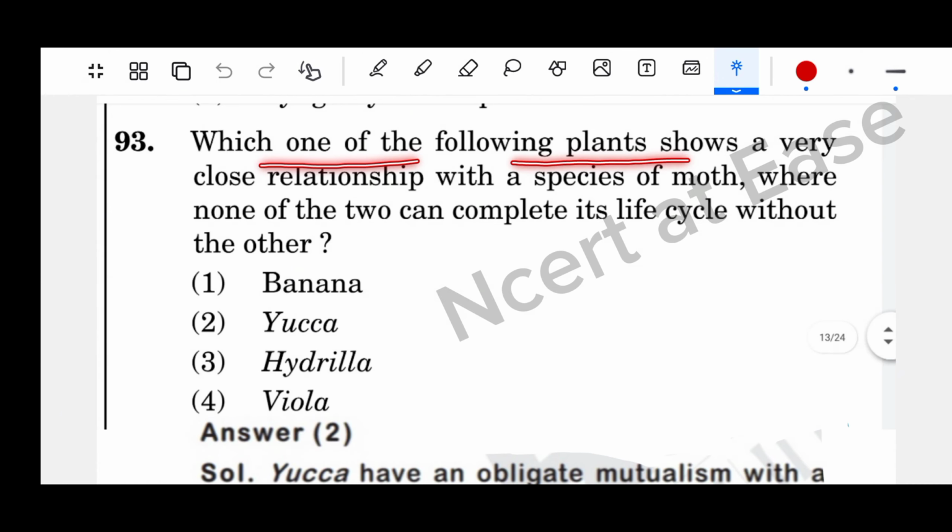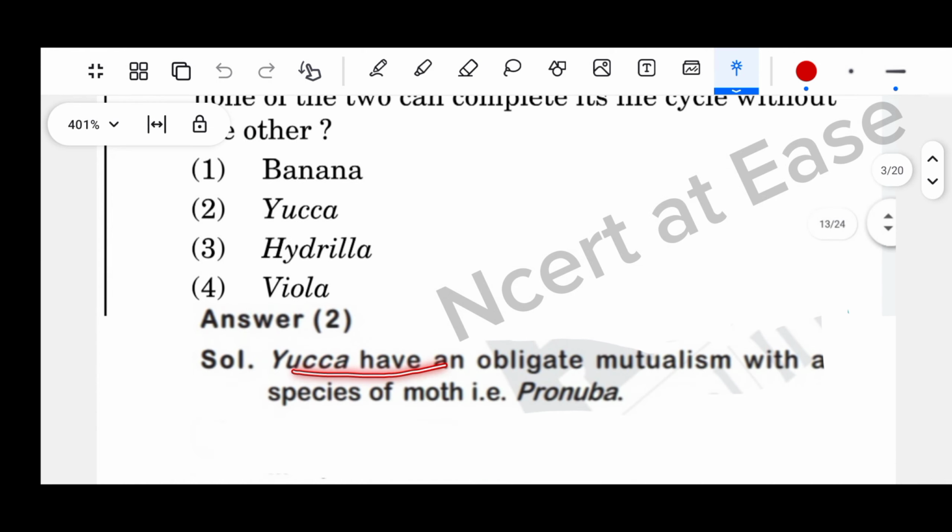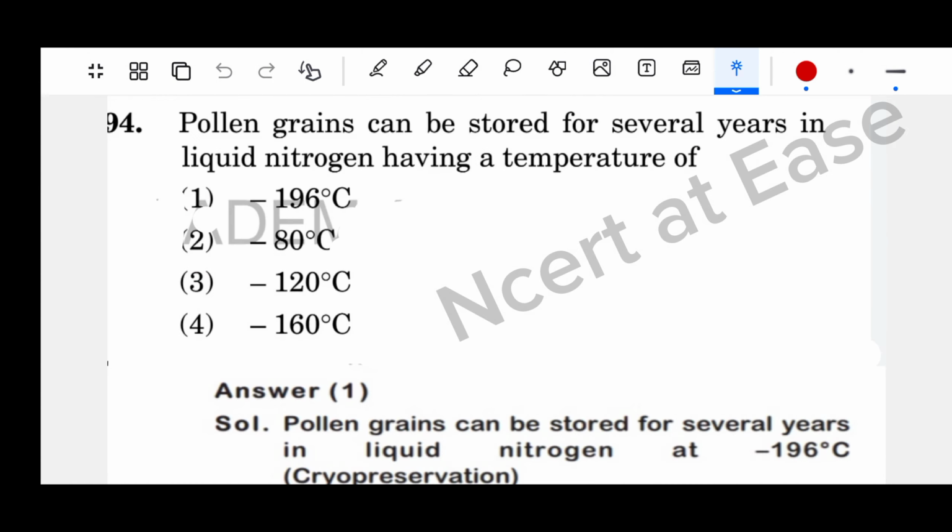Which one of the following plants shows a very close relationship with a species of moth, where none of the two can complete its life cycle without the other? Banana, yucca, hydrilla, viola. Yucca has an obligate mutualism with a species of moth. So option 2 is the right answer.